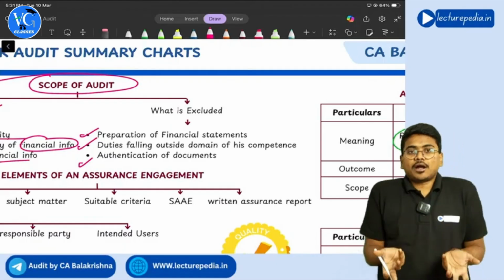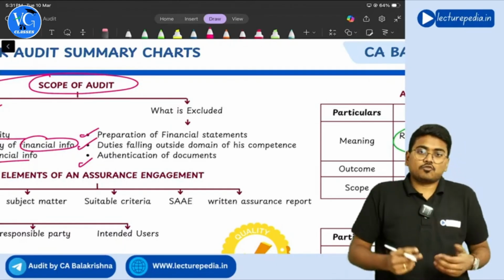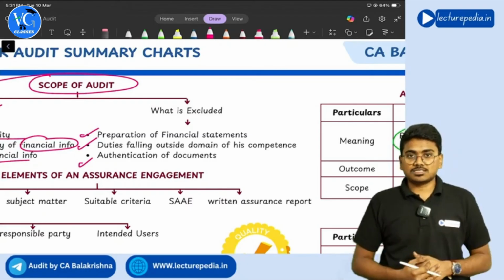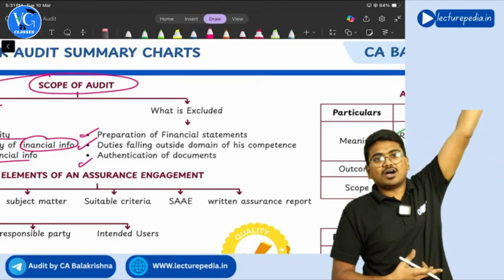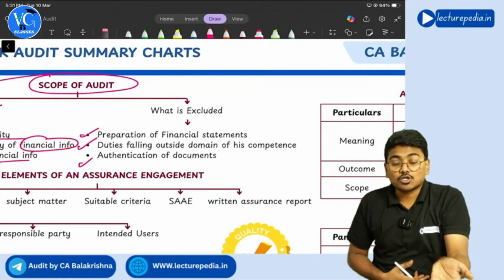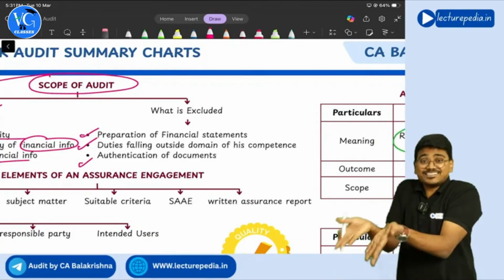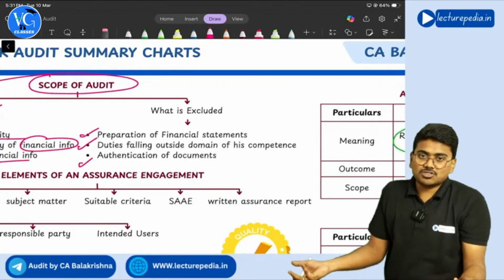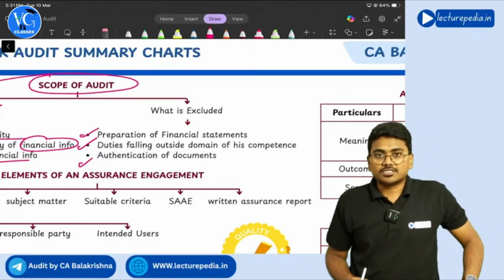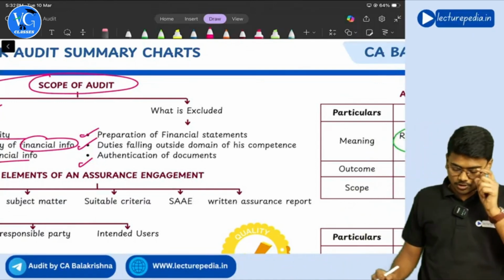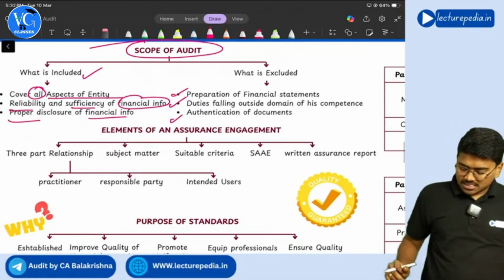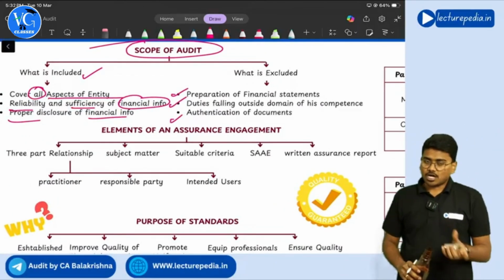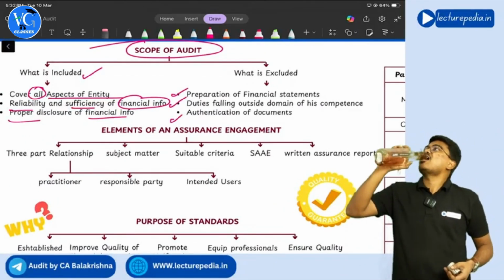Now how can the auditor know whether those signatures are forged or normal signatures? That will be identified by the forensic department, correct or not? So checking the authenticity of the document is not within the scope of audit. Getting it? Yes sir, got it sir. So these are the things which are within the scope of audit and outside the scope of audit.